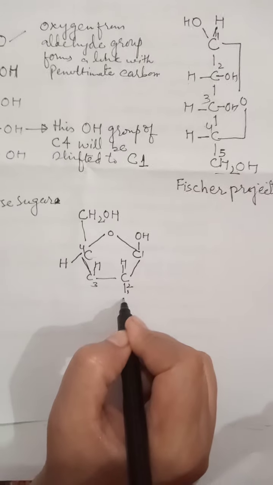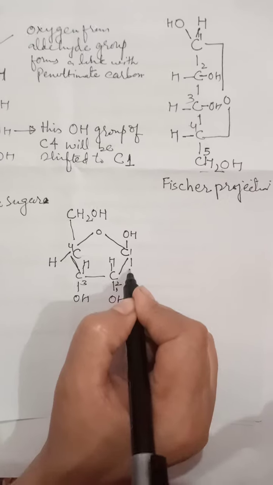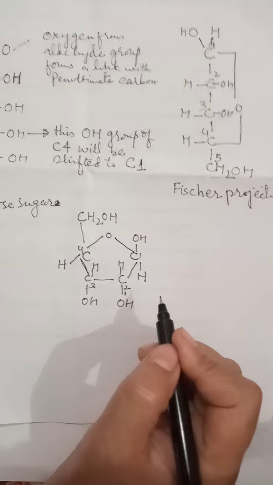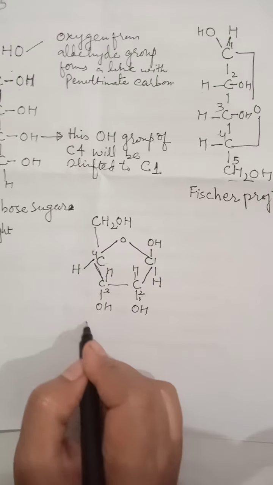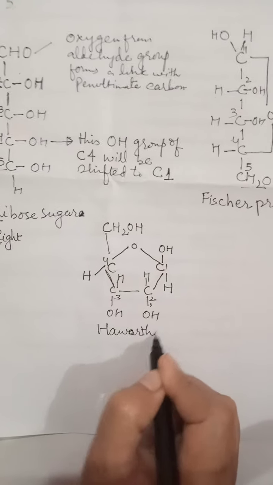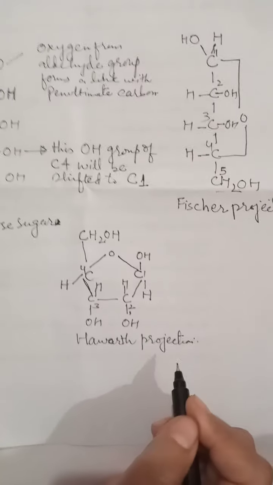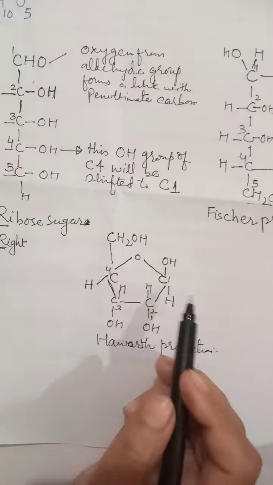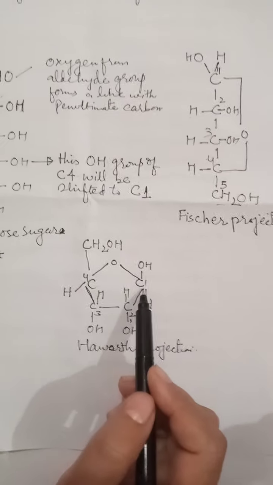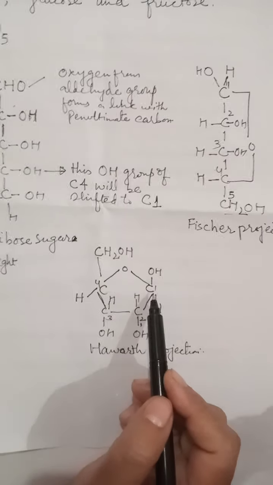Now on the downward position, hydroxyl, again hydroxyl group, and with carbon number 1 hydrogen will be there. So students, this is the Haworth formula or Haworth projection for the structure of ribose.